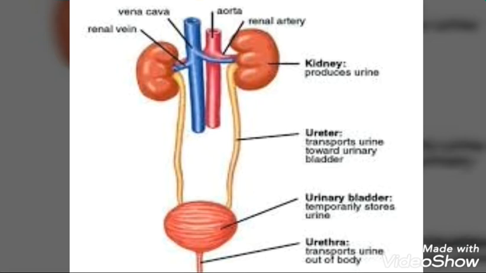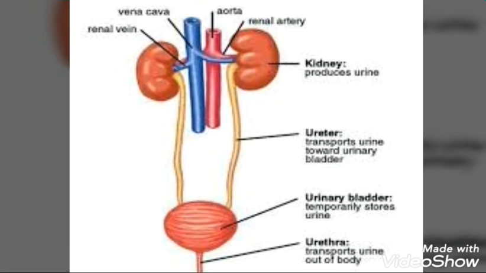The human excretory system consists of a pair of kidneys, a pair of ureters, urinary bladder, and a urethra. Two kidneys are located in the abdomen, one on either side of a backbone. Left kidney is larger and placed higher than right kidney.